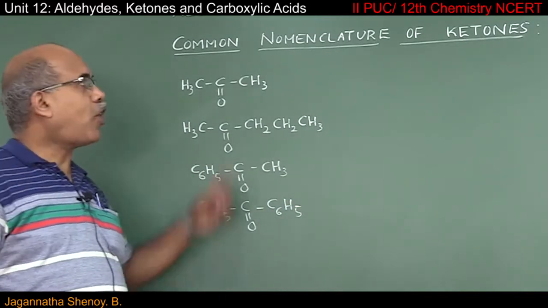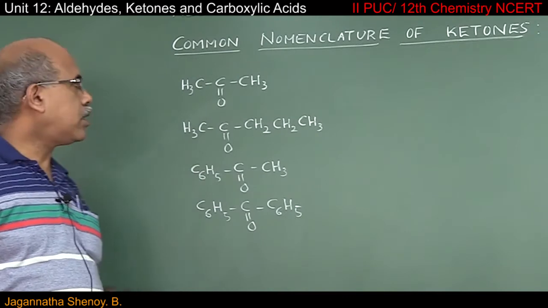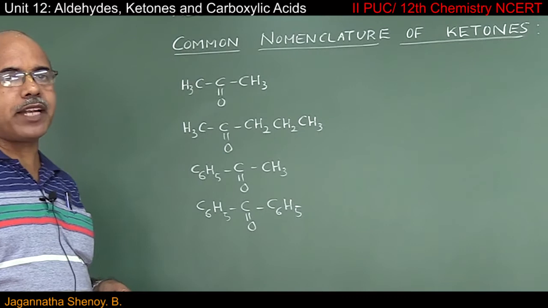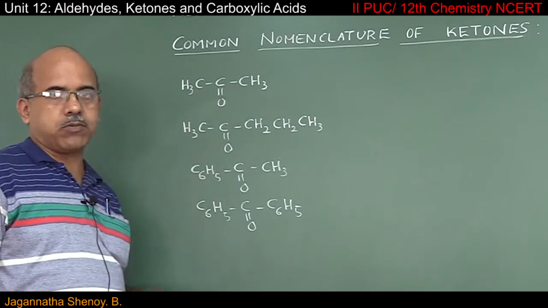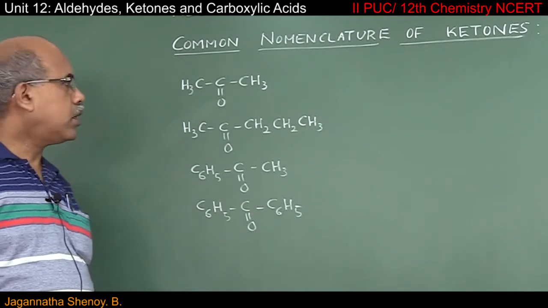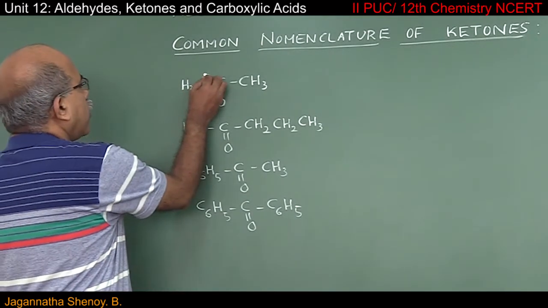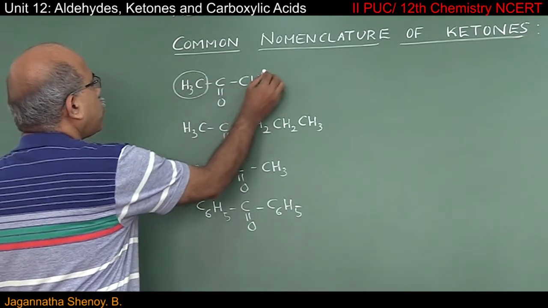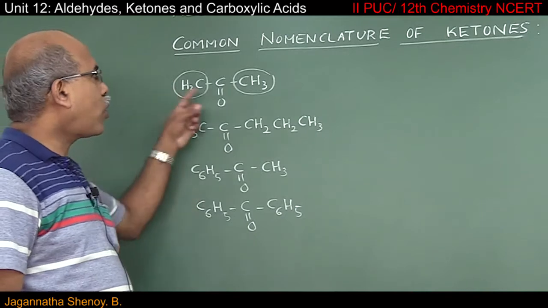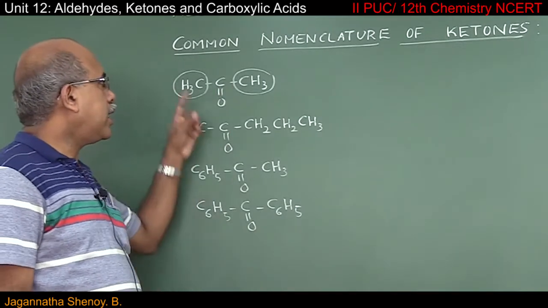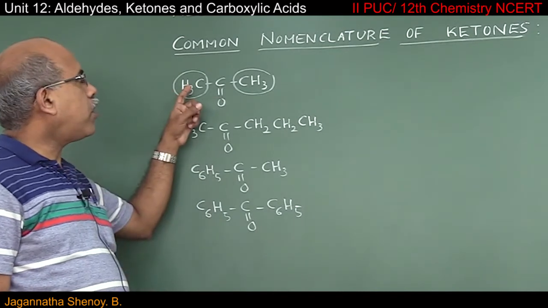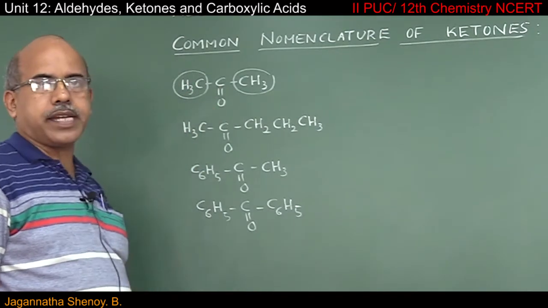We shall start from common nomenclature of ketones. In common nomenclature, what we do is we will first mention the names of the groups that are present on either side of ketonic group. So in this case, on the left hand side we have a methyl group, on the right hand side again we have a methyl group. So what is the common name of the compound? It is dimethyl ketone. Common name of the compound will be dimethyl ketone.